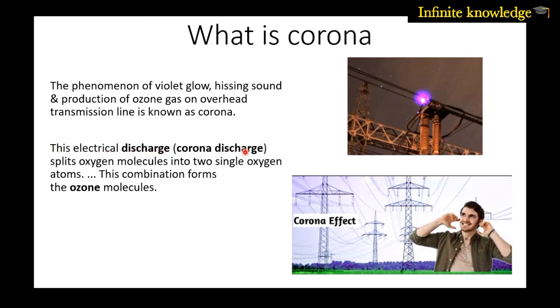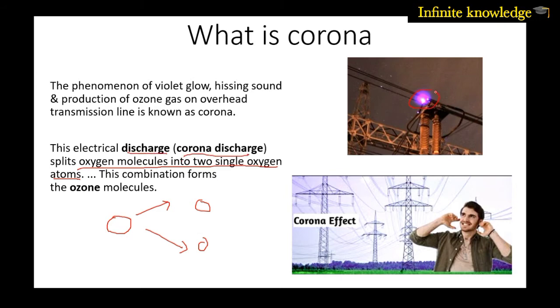Now, why does ozone gas form during corona? The reason is that this electrical discharge, or corona discharge, splits the oxygen molecule. What does the corona do? It splits the oxygen molecule into two single oxygen atoms. Why? Due to the corona discharge that occurs in the transmission line.